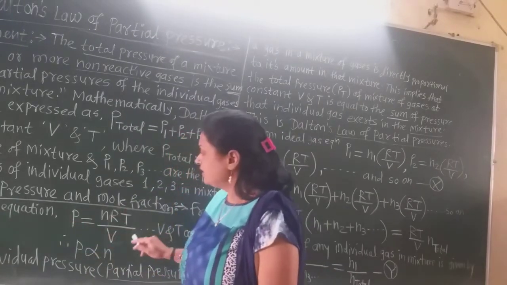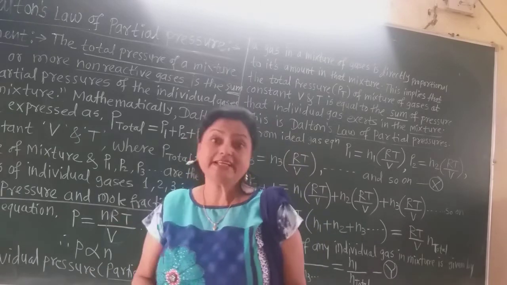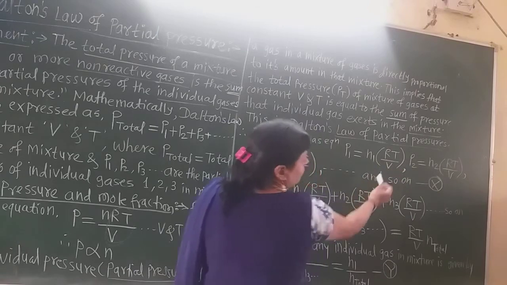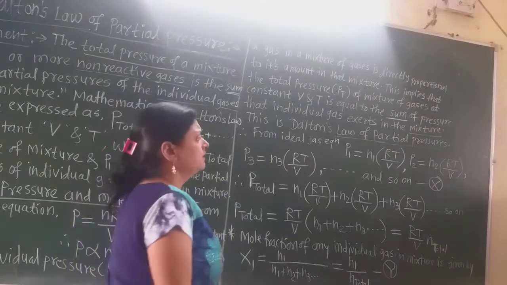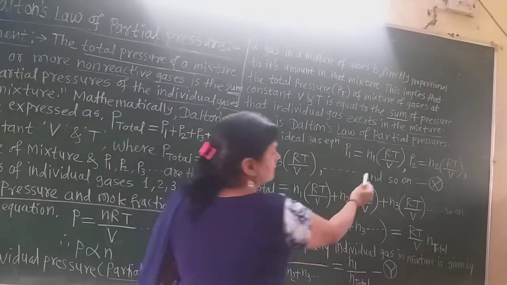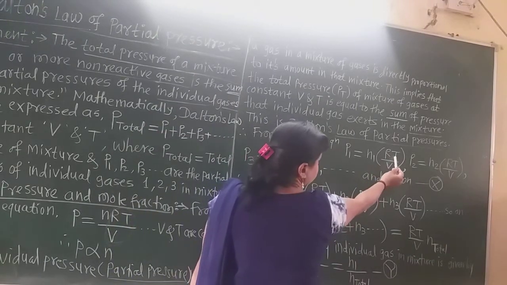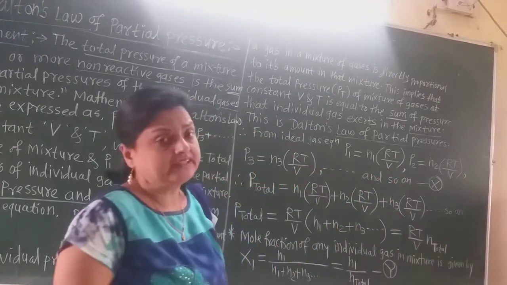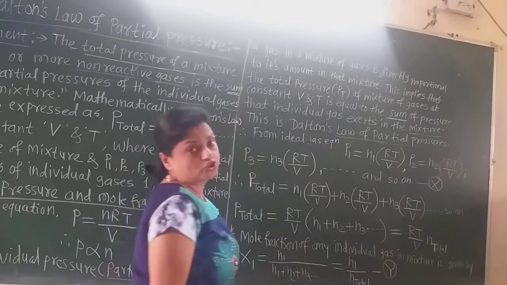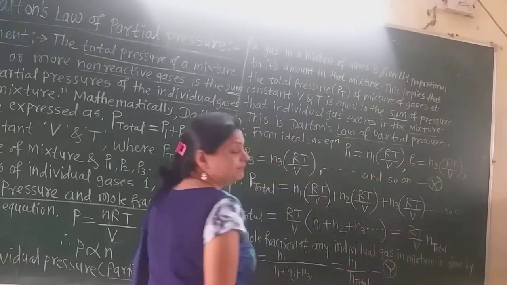From the ideal gas equation, P is equal to nRT divided by V, so we can say that P1 is equal to n1 RT divided by V. Because R, the gas constant, is constant, temperature is constant and volume is constant, all this quantity RT divided by V is constant. So P1 is equal to n1 RT divided by V.